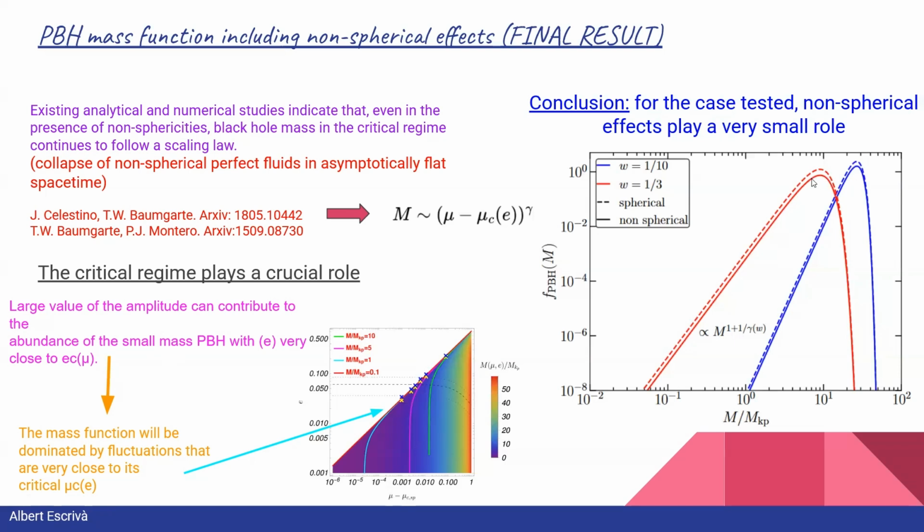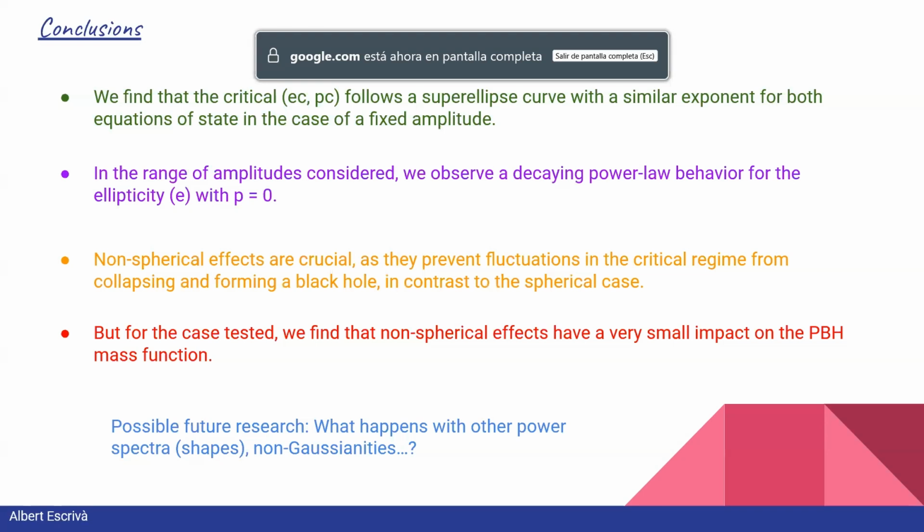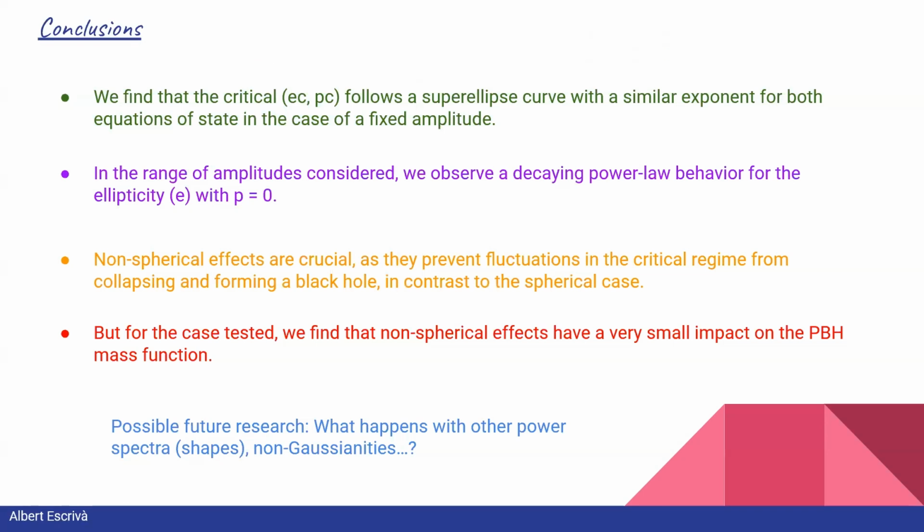Which is somehow against previous expectations, where non-spherical effects were expected to play a much more remarkable role. And well, here I give you the conclusions. You can read them. Of course, there is other possible interesting future research, such as what happens with other power spectra for all of these results that I have shown you, or what happens with non-Gaussianities, where the probability distribution may change and we may expect different results.